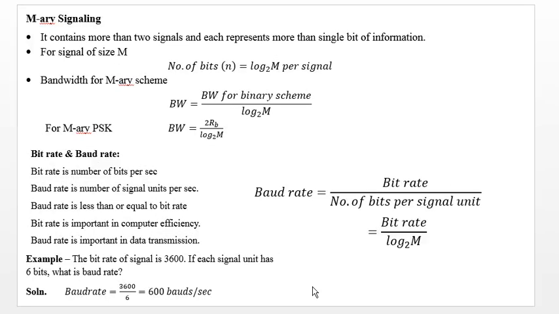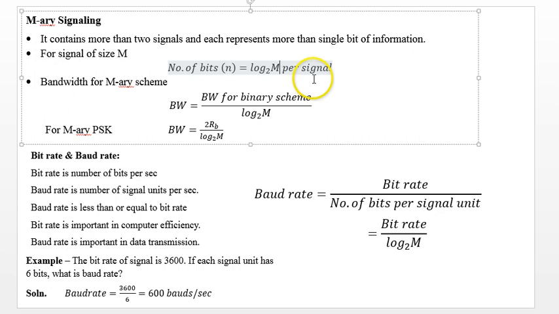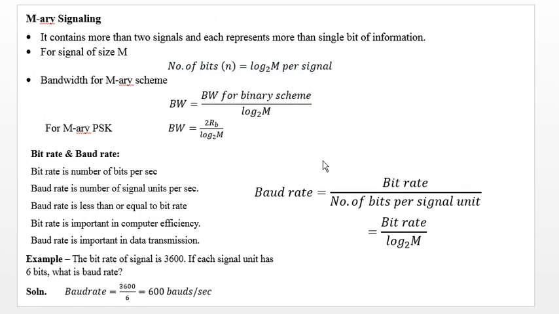M-ary signaling is actually a very common signaling. It contains more than 2 signals, and each represents more than a single bit of information. That means when we are transmitting data, each signal contains more than 1 bit of information. For a signal set of size M, the number of bits per signal is given by log base 2 of M.